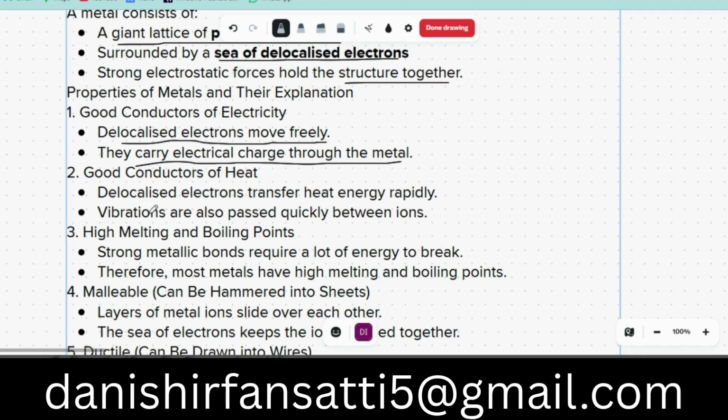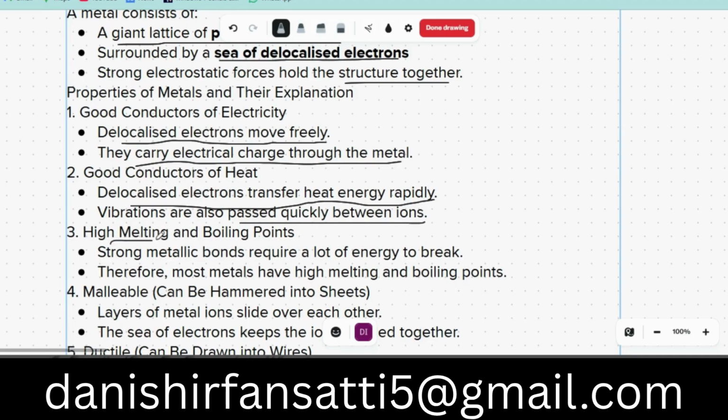Good conductor of heat: delocalized electrons transfer heat energy rapidly. That's why if you touch a hot iron, if one side is hot, the other side will also get hot. Whereas wood is not a metal, so it won't burn your hand. Vibrations are also passed quickly between ions. That's why if you put your ear to the track, you can hear the trembling of a train from far away.